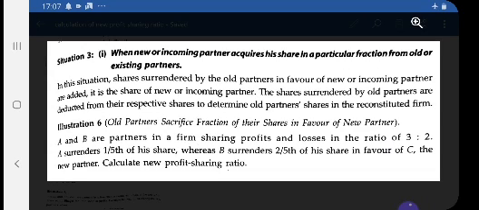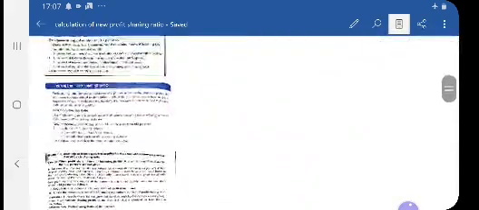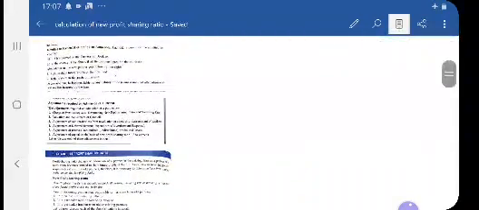How much you have understood is up to you. I'm just again repeating the topic, revising the 5 cases. First case, when new partners share is borne by old partners in the old ratio. Second case, when it is borne by old partners equally.